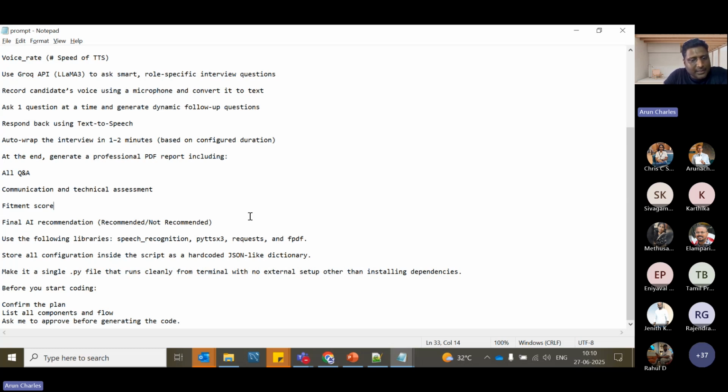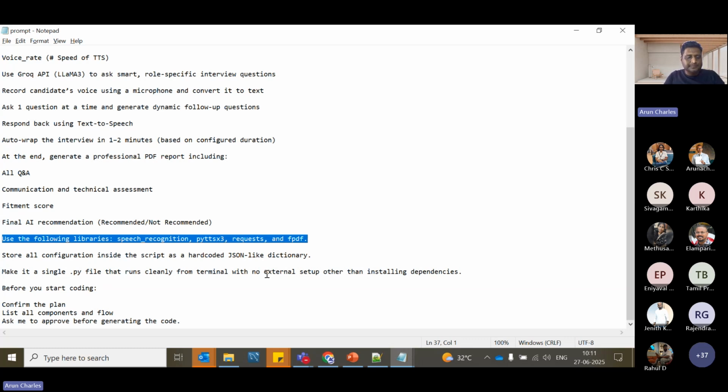Now I'm telling the AI to use these libraries, which were already suggested by AI, as you saw just now: speech recognition, pyttsx3, requests, and FPDF for generating the PDF. I'm also telling it to store all configurations inside the script as a hard-coded JSON-like dictionary, and to make it a single py file. Since we are just showing a demo here, I'm not going to have anything complicated.